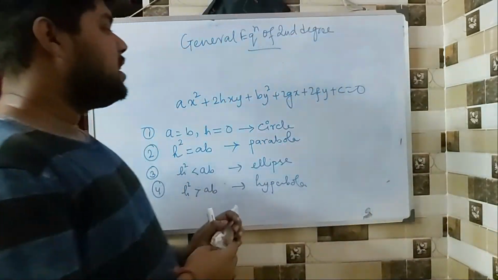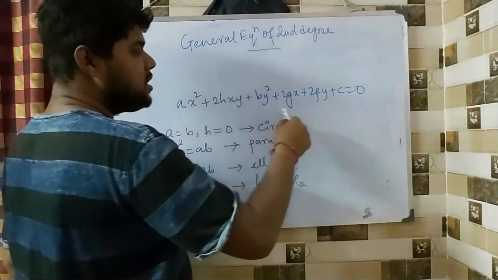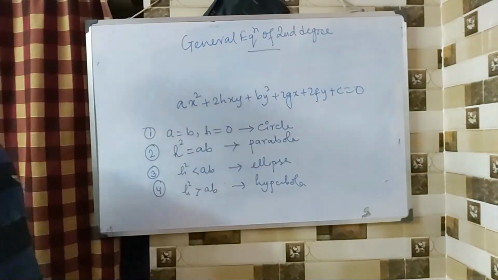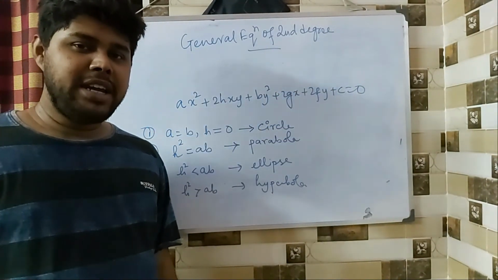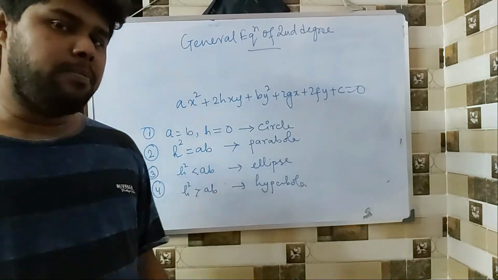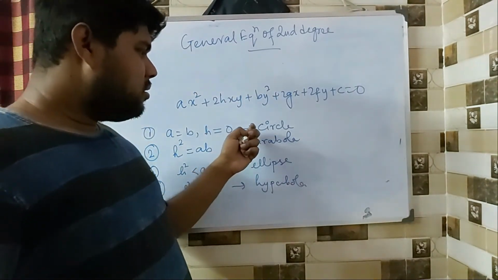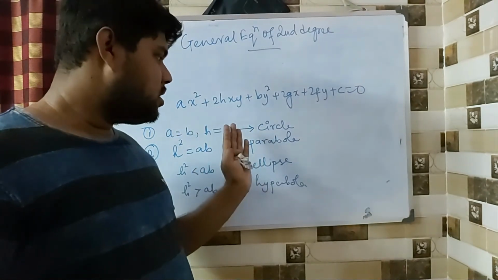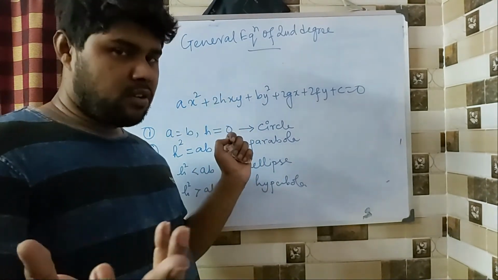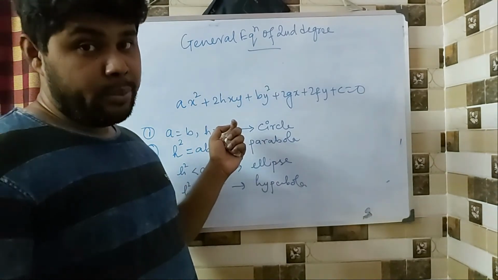So whenever you are given a question like this, say you are given this equation and you are asked to identify what kind of conic it is. Is it a parabola, circle? They are not going to give you circle because it is not to be considered here, but yes, obviously, why not?